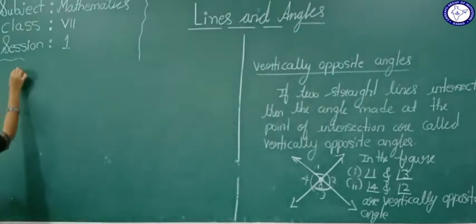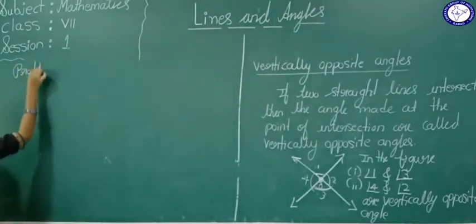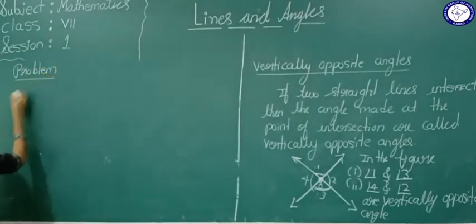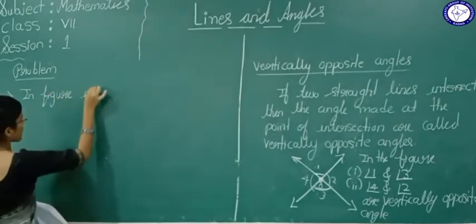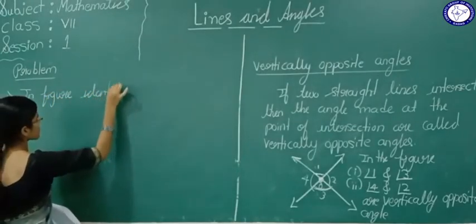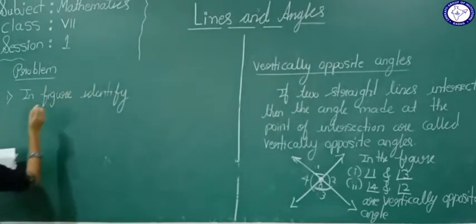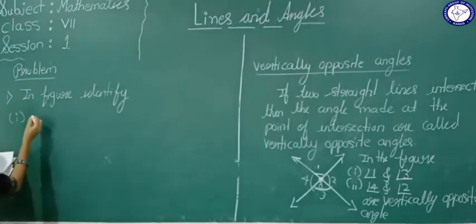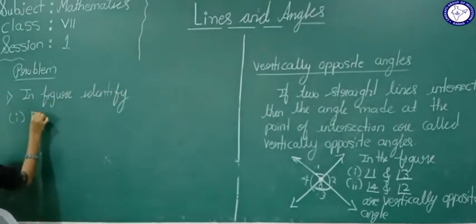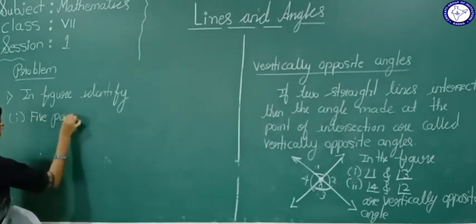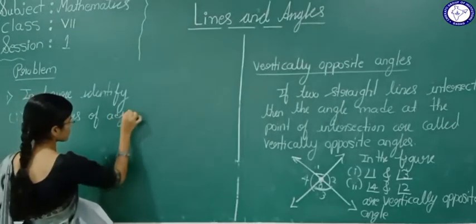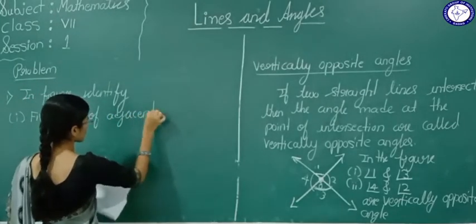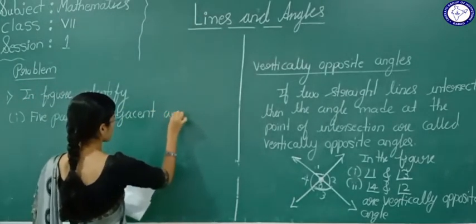Now see your problem. First one, in the figure, identify first 5 pairs of adjacent angles.